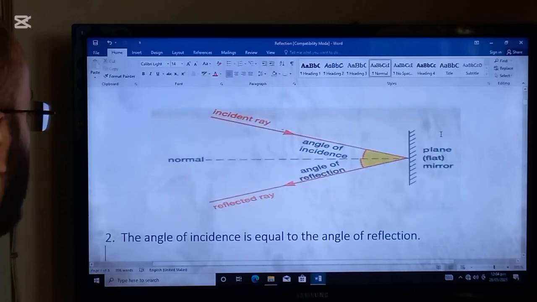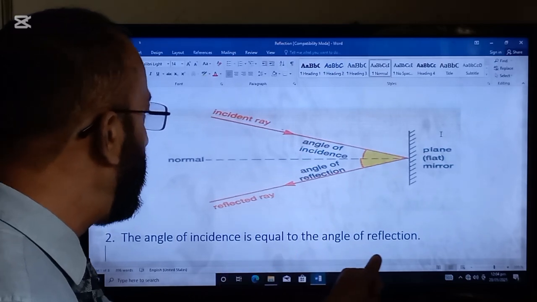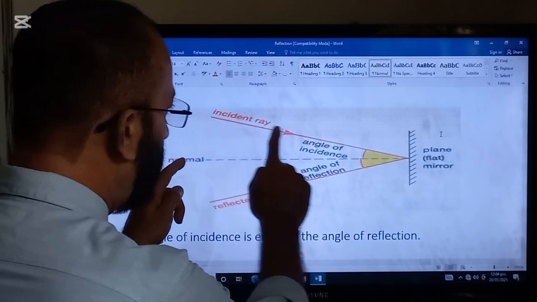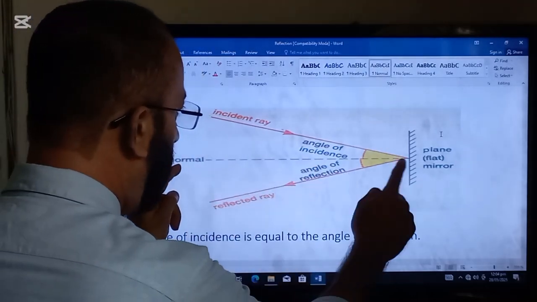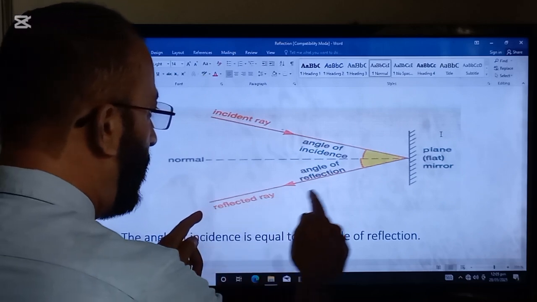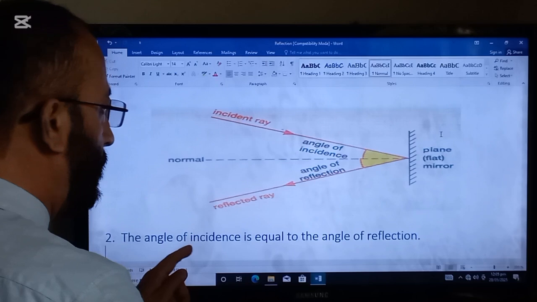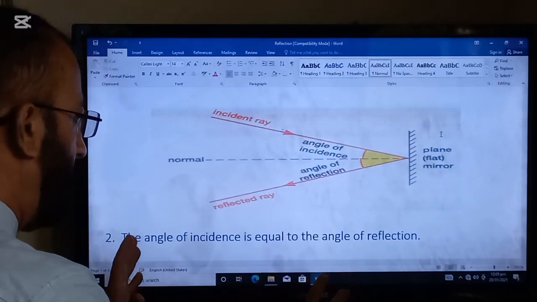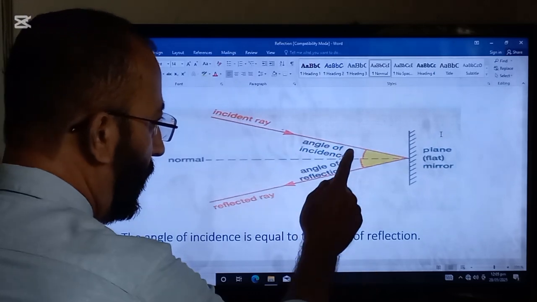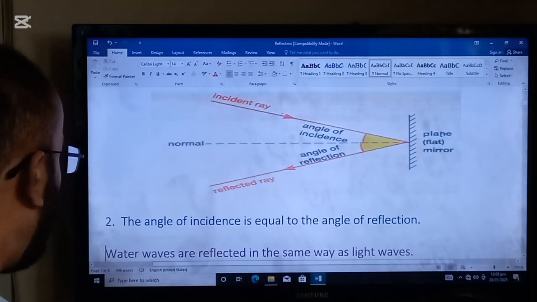The second law of reflection is that the angle of incidence is equal to the angle of reflection. The angle between the incident ray and the normal is called the angle of incidence, and the angle between the reflected ray and the normal is called the angle of reflection. This angle will be equal to this angle. This is the second law of reflection.